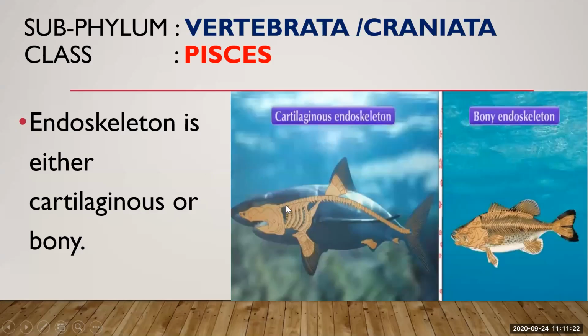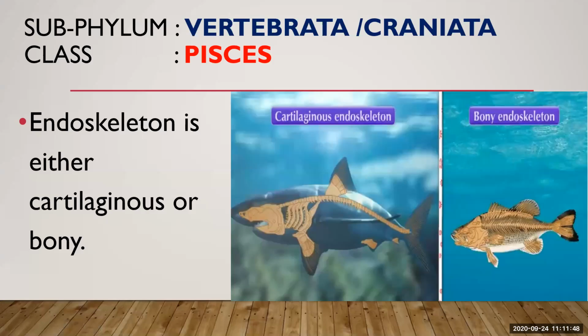Cartilaginous means the inner framework of the body is made up of cartilage. Cartilage is nothing but rough and flexible connective tissue. If the endoskeleton is made up of cartilage, it is known as a cartilaginous endoskeleton. What is the function of this endoskeleton?